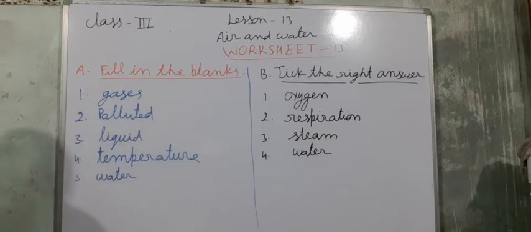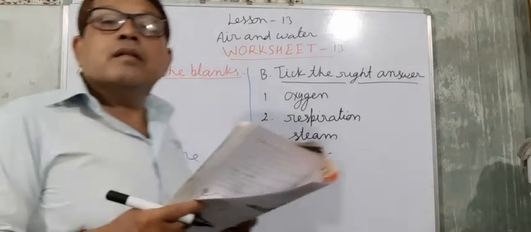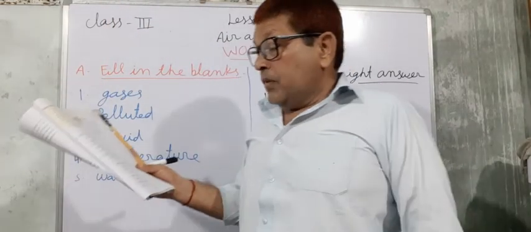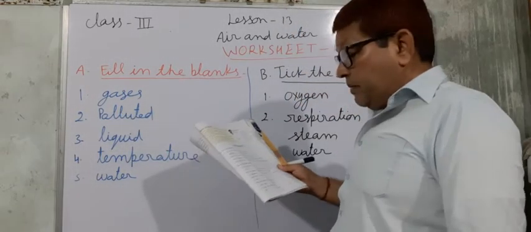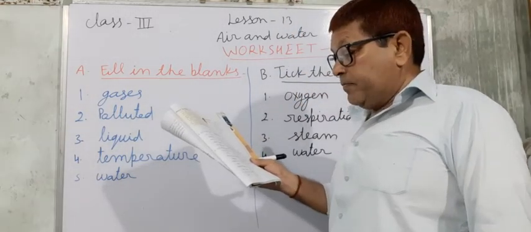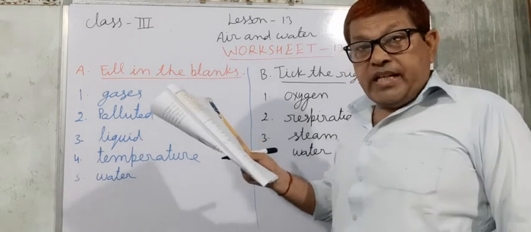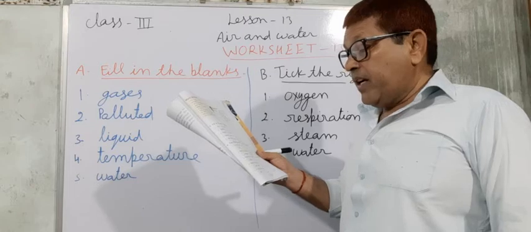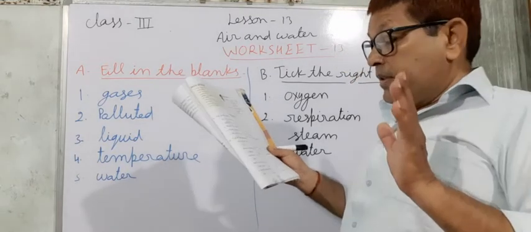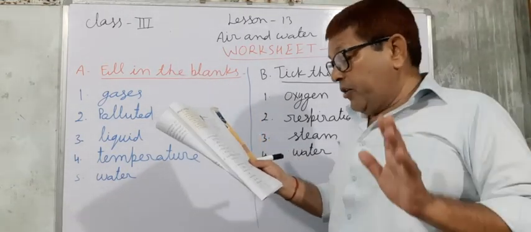Now next one is question fifth. In the sky, water vapor forms, three options are given: rain, clouds and snow.